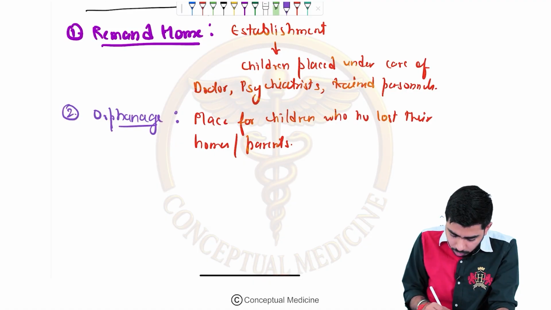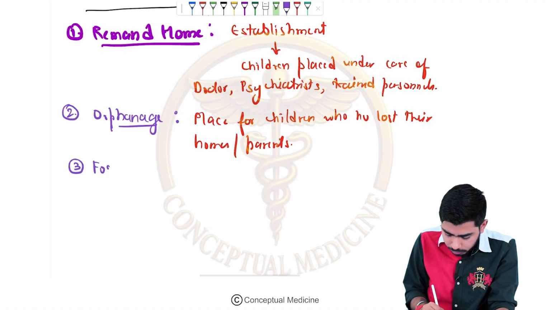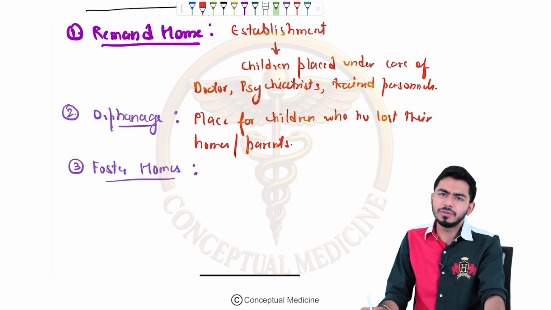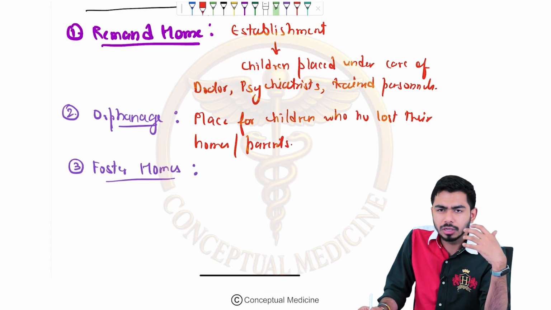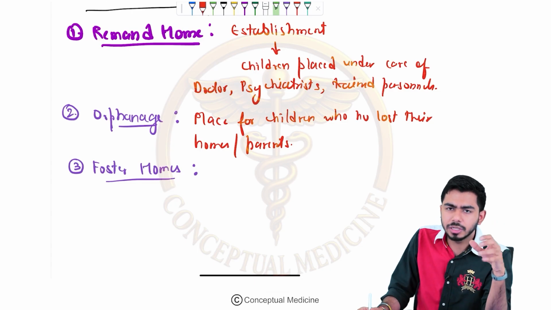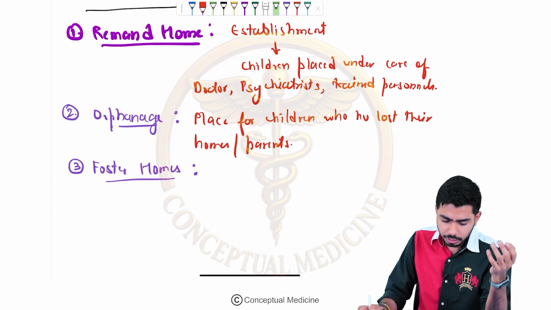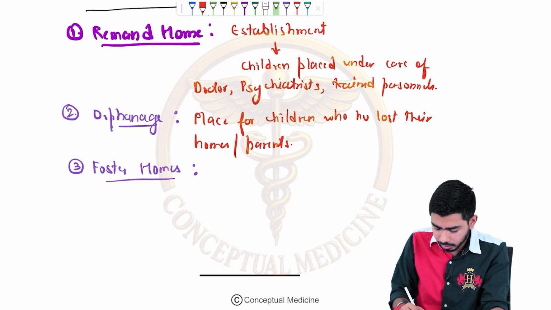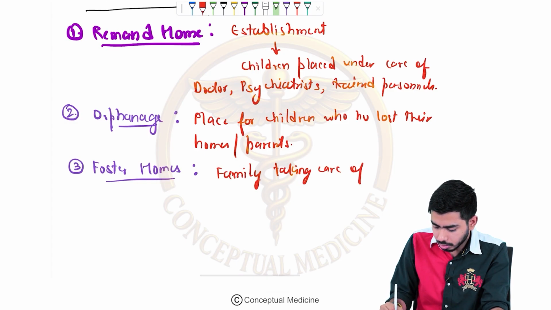Then the third one which we shall talk about is the foster homes. What are foster homes? In foster homes we are talking about the arrangement where a family or a couple is taking care of a child without any terms or conditions, on a temporary basis. So this is the arrangement where the family or the couple takes care of a child on a temporary basis, right?